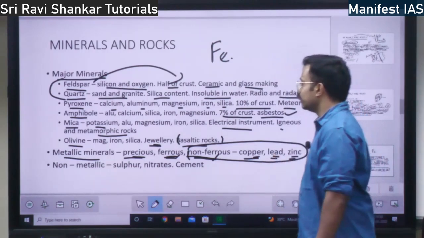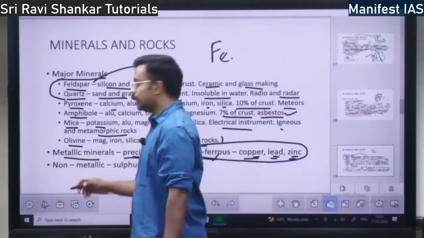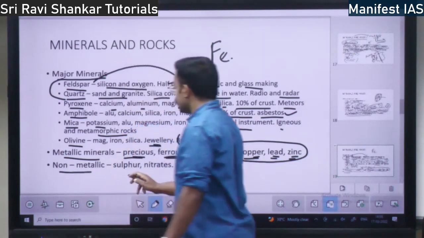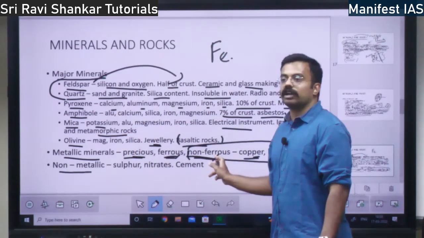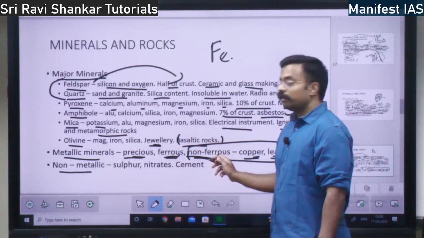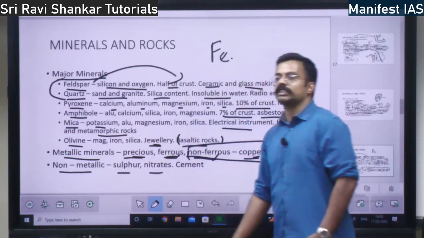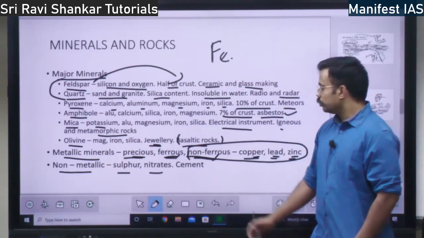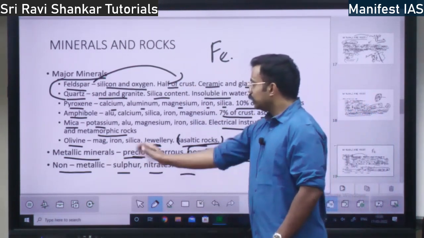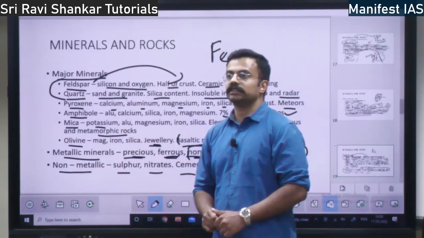Copper, lead and zinc. Non-ferrous means that which does not contain iron, whereas non-metallic means sulfur, nitrates. Sulfur and nitrates are the non-metallic minerals. In cement, you have non-metallic components, right?